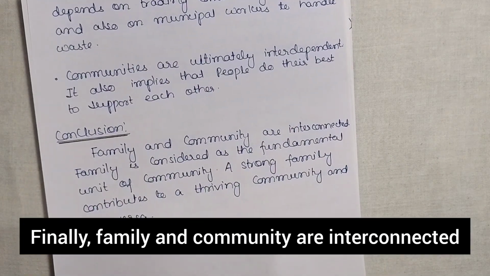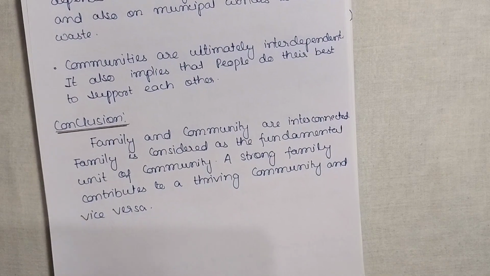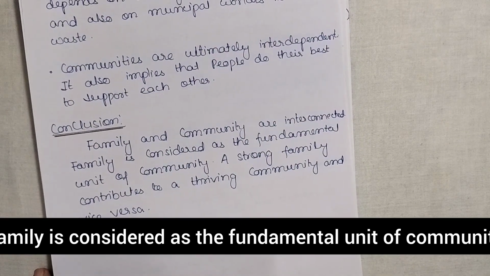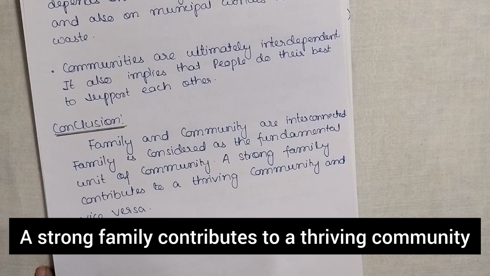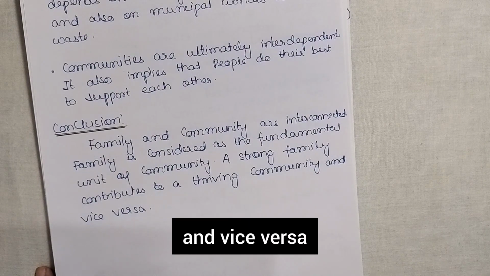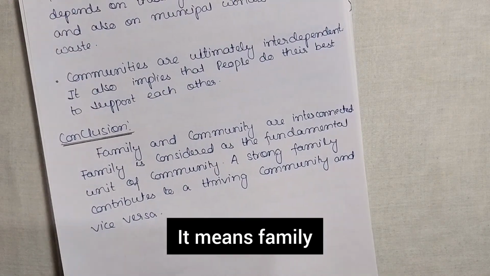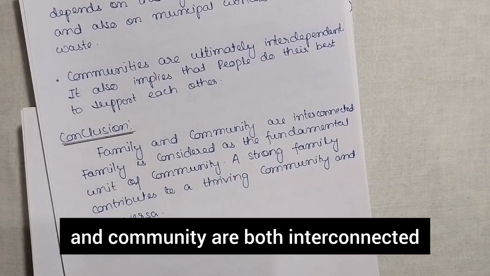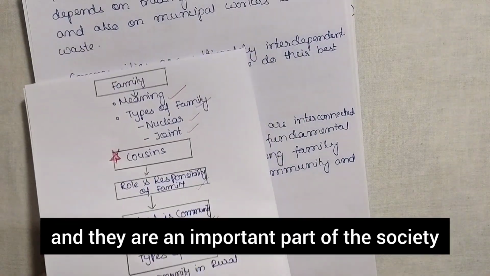Finally, family and community are interconnected. Family is considered the fundamental unit of community. A strong family contributes to a thriving community and vice versa. It means family and community are both interconnected and they are an important part of society.